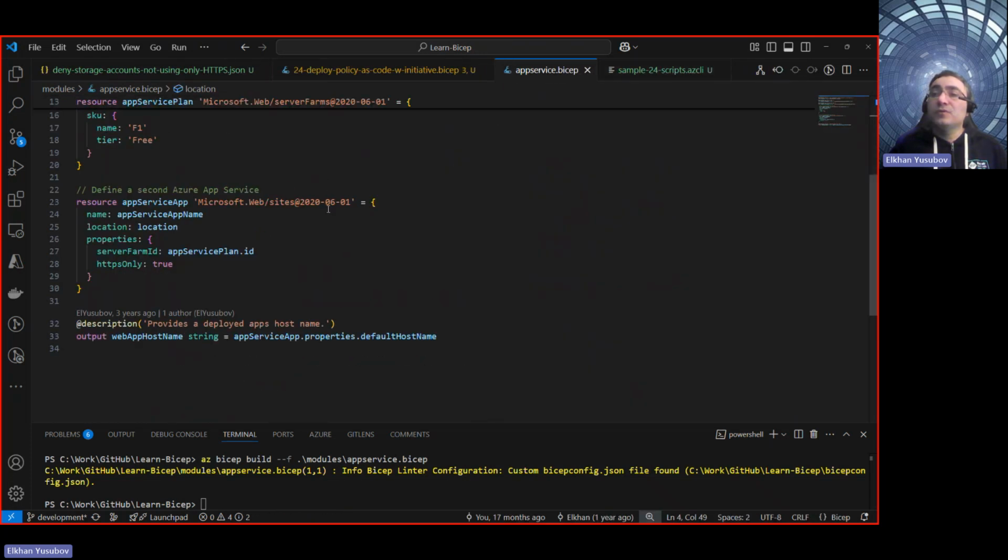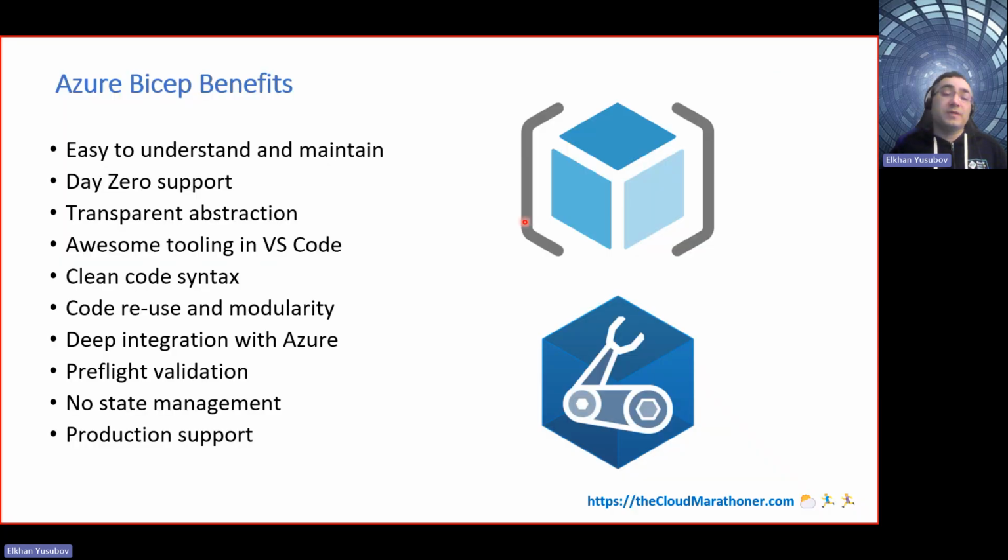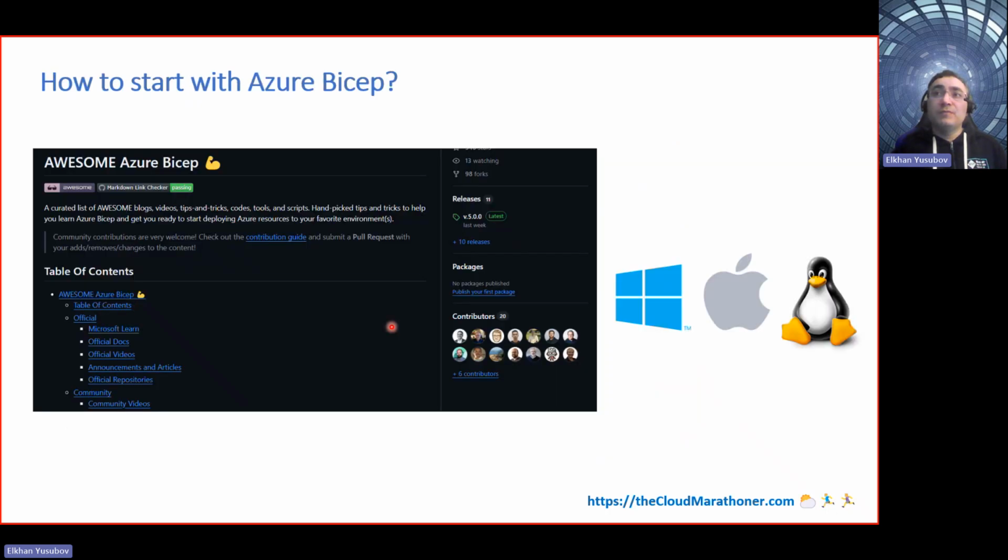And next, we saw how easy it is to get started with Bicep code. It's less code, there's usability through modularization, and there's a lot of good stuff. I'm going to share the resources that you can learn more about that. But now we want to focus on the next piece, which is Azure Policy.